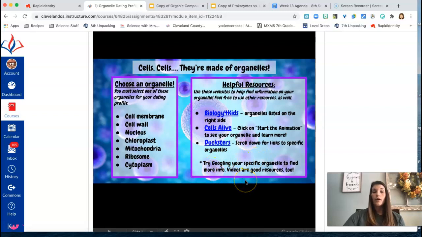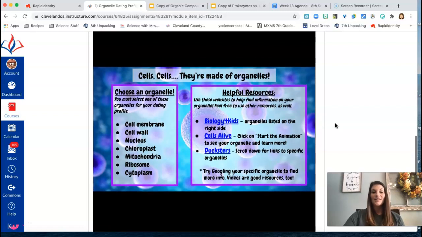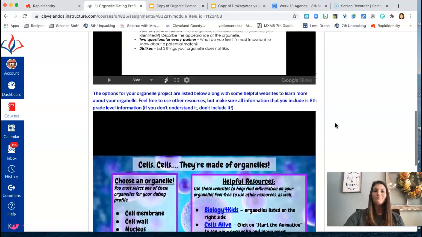but just one quick reminder is that if you are Googling information and you do not understand the words, do not use that information in your project. It is clear to your teachers whether you understand something or not based on the words that you are using. If you're using words that your 8th grade science teachers do not understand, you need to figure out a different way to say it that makes sense to you and makes sense to us, okay? So just keep that in mind when you go Googling things.